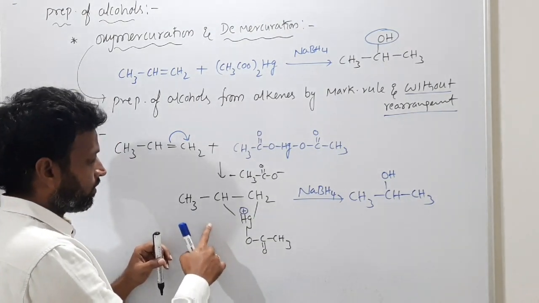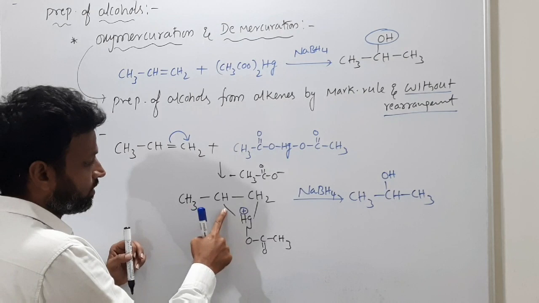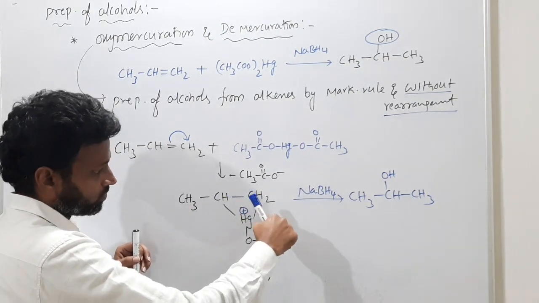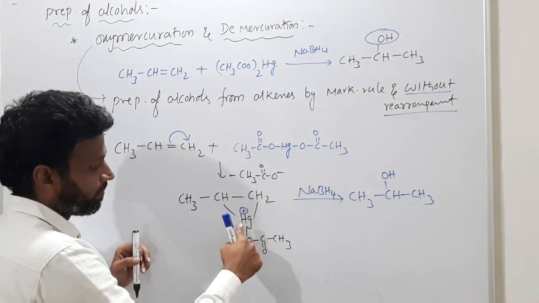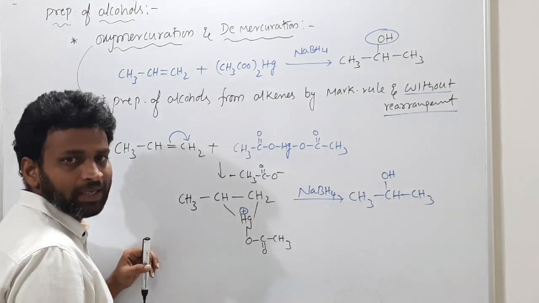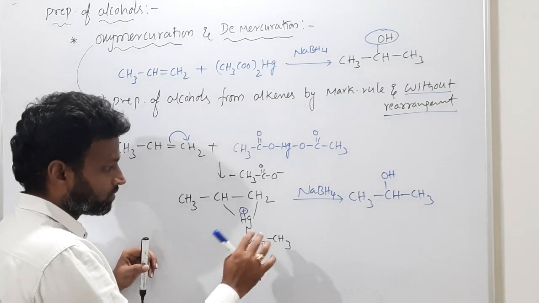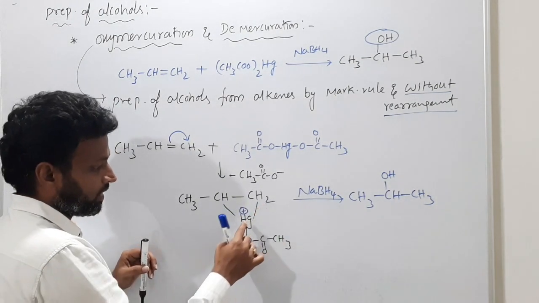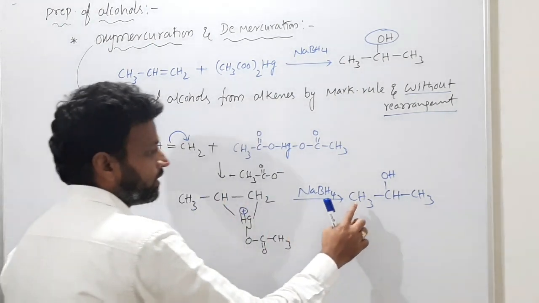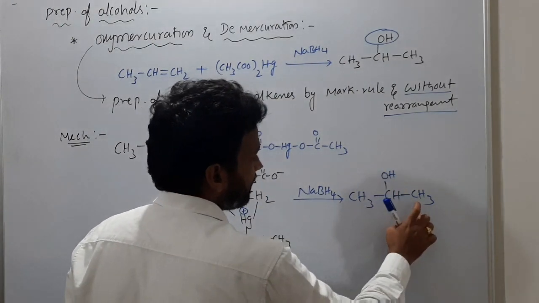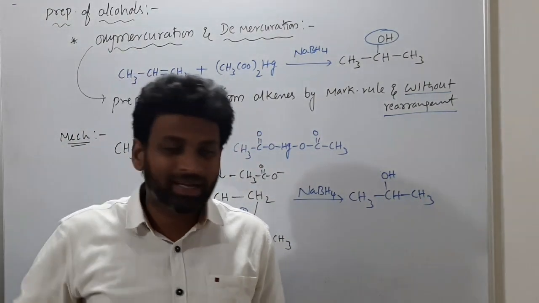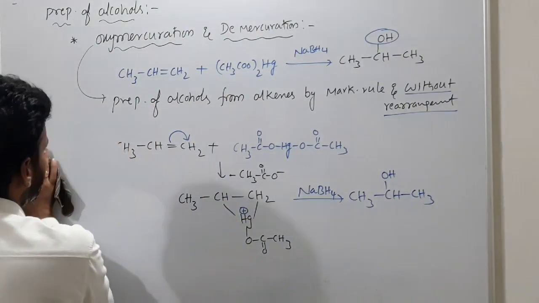Okay. So once that nucleophile was added here, this will come back, and demercuration means this will break also, and here H and here H like that. So this also will come out like hydrolysis only, H and OH here. One of the water molecules will add on this. So in that way, you have CH3, CHOH and single bond CH3. So this is the mechanism of oxymercuration and demercuration.